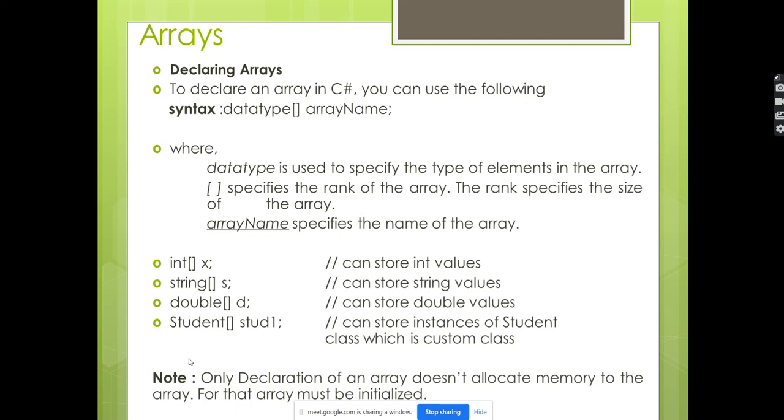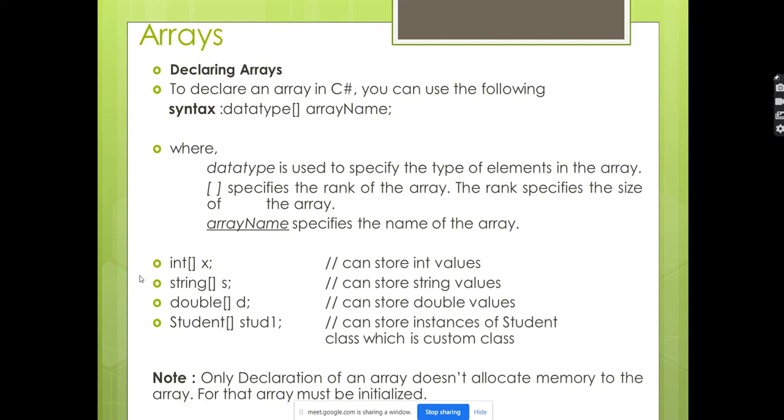One more important thing in an array is that you have to know well in advance what size you are going to create. If you create an array of size 5, then you can add only 5 values. If you create an array of size 50, then you can add 50 values. It is better to know the size well in advance.